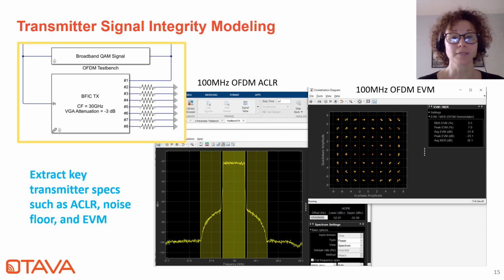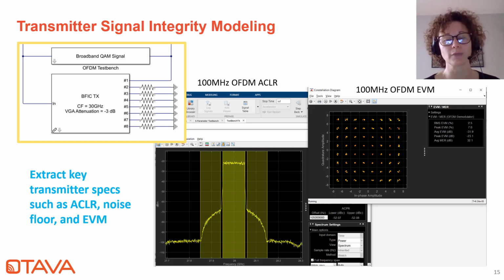Here with the same test bench, we have simulated the RF performance with a modulated waveform. As you can see, the test bench will return ACLR measurement as well as RMS output power level with this first spectrum plot here in the center. But it'll also display the constellation. So you can see the 64 QAM constellation here along with the equivalent RMS EVM measurement. So it's quite handy and quite useful for RF designers.